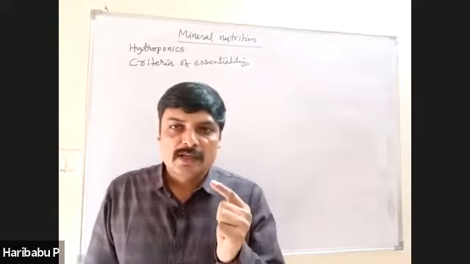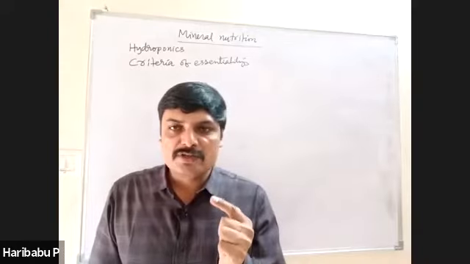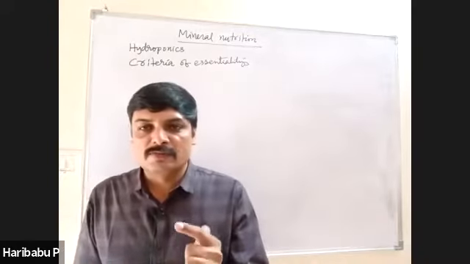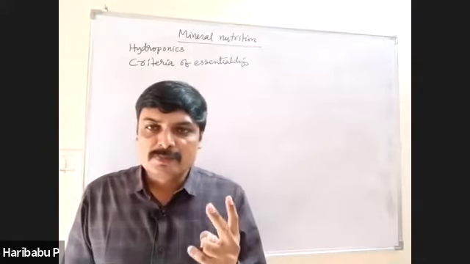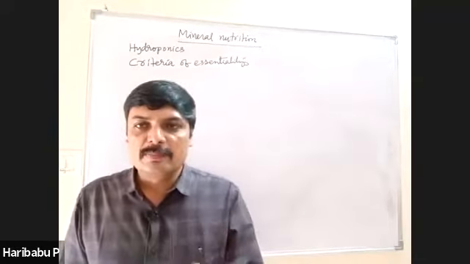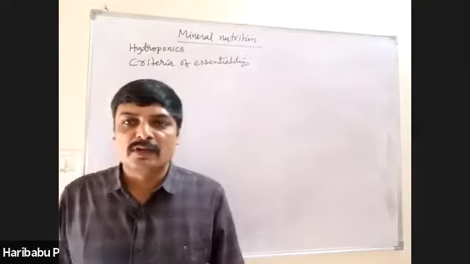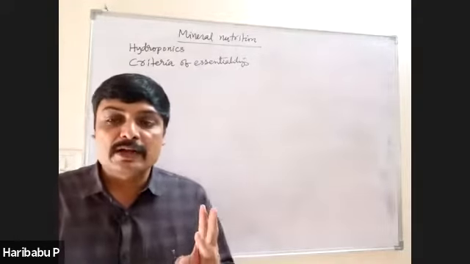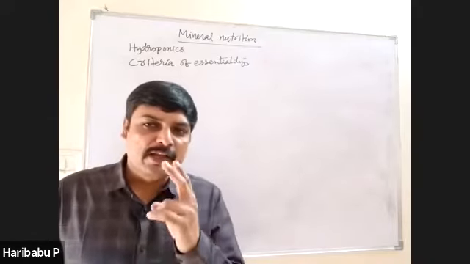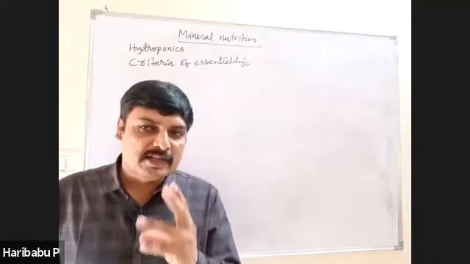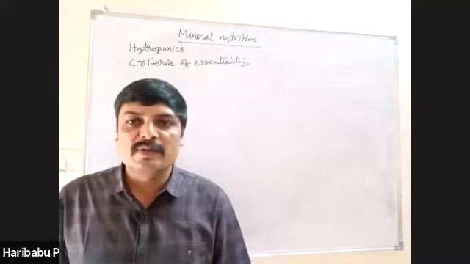One, the element is required for completion of vegetative or reproductive phases of the growth or both. Second, the role is specific and it cannot be replaced by any other element. Third, the element must be directly involved in the metabolism of the plant body. If any element satisfies these three criteria, that is an essential element.